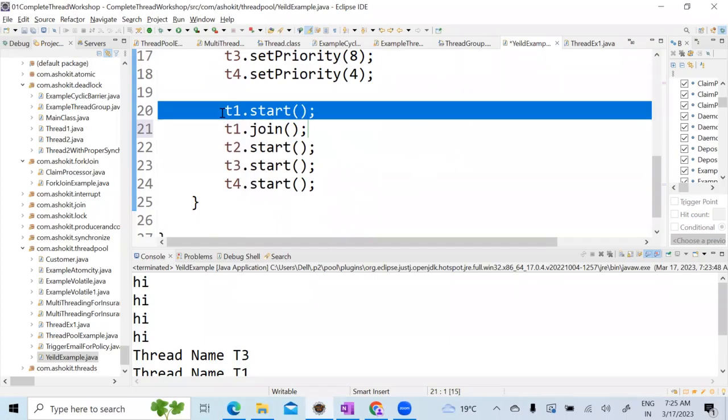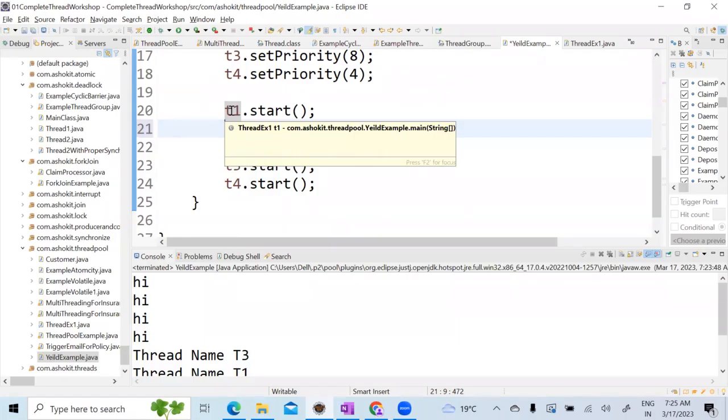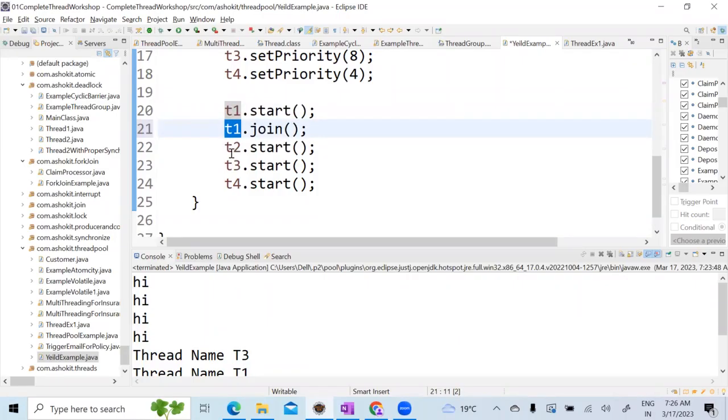Yes. If I don't have this line number 22, can I say the main method will start the T2, T3, T4 threads also? Yes. If I say t1.join, what happens? No, until T1 is completed, the main thread will be waiting, correct? It will not start T2. That is the difference.